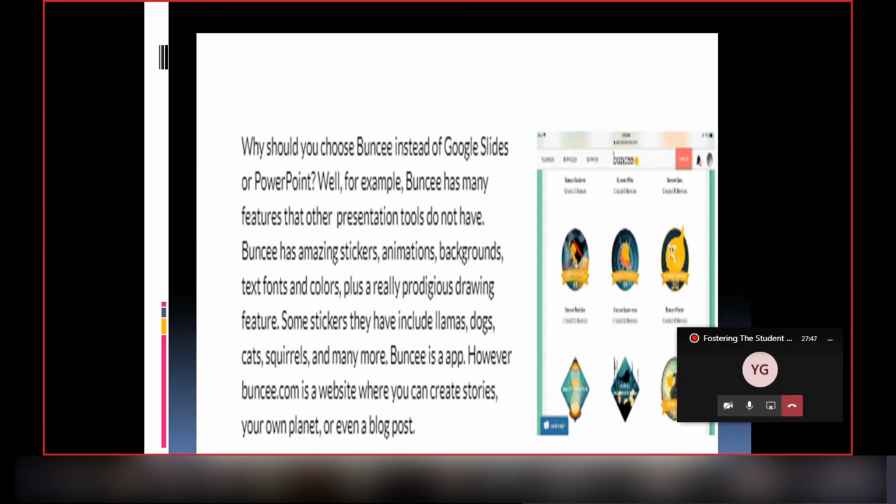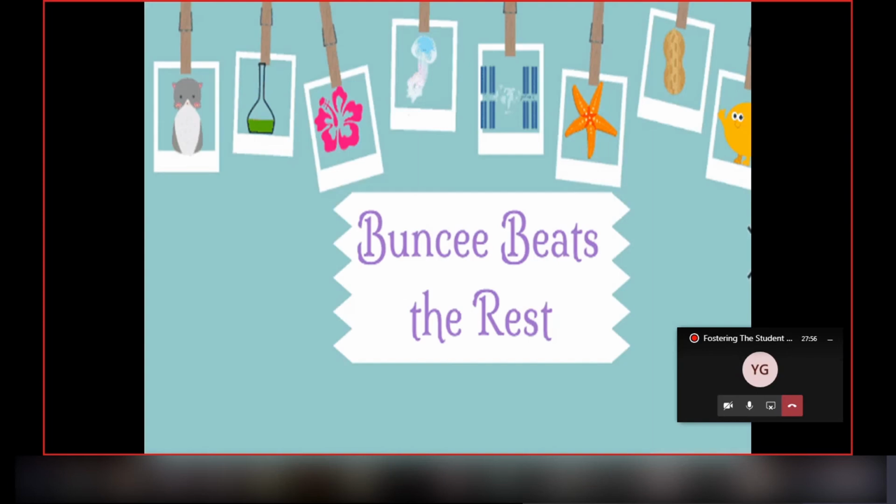Buncee is an app. However, Buncee.com is a website where you can create stories, your own planet, or even a blog post. Buncee beats the rest. Now I'm going to tell how Buncee beats the rest.